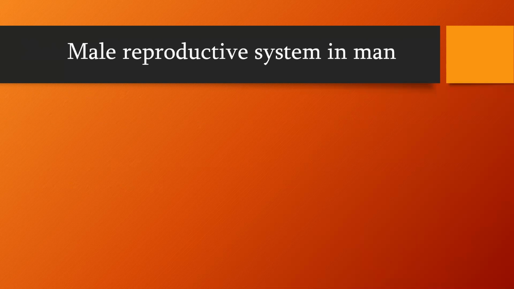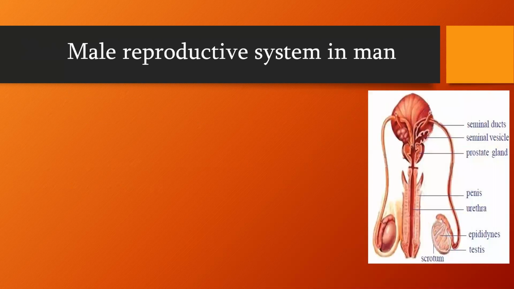Before we discuss internal fertilization, let's focus on the reproductive systems of both male and female organisms. We are going to discuss the male reproductive system in man. This is a pictorial representation of the male reproductive system in man.